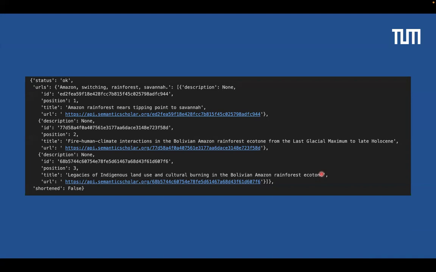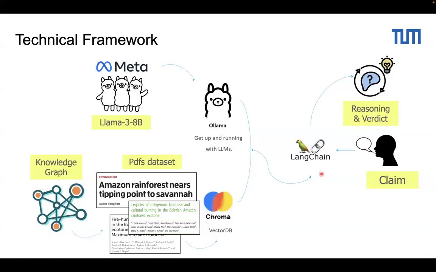Here we can see the first paper it retrieved is actually "Amazon rainforest near tipping point to savanna." So it's basically referring to my claim, something very, very relevant. So I propose a framework: whenever we have a claim, we feed it to the knowledge graph, retrieve the top papers, put them in a vector database, and then query Llama. Based on this evidence, we create reasoning and a verdict.